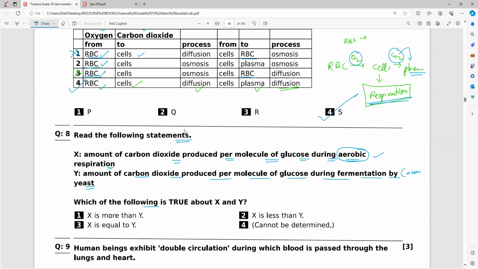Now, which of the following is true about X and Y? In both cases carbon dioxide is released. Now they are asking which is true: X is more than Y, X is less than Y, X is equal to Y, or cannot be determined. So observe very carefully. X is the amount of carbon dioxide produced per molecule of glucose during aerobic respiration, and Y is the amount produced per molecule of glucose during fermentation by yeast. So what is your expected answer?